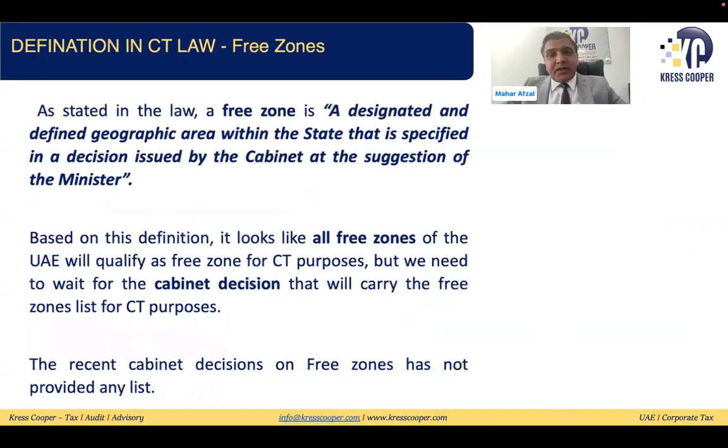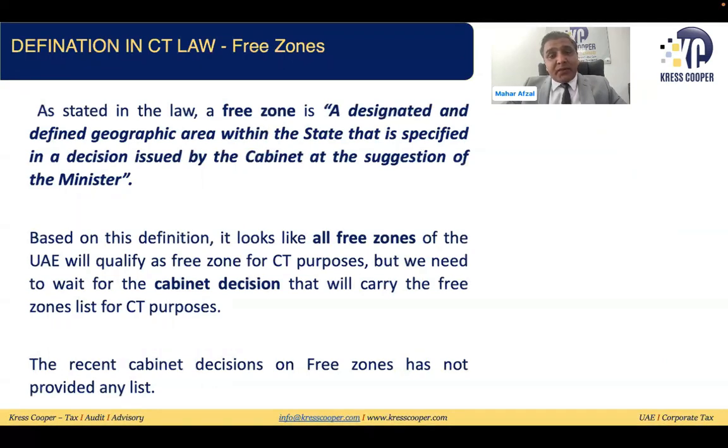The definition of free zone has been given in the law, and the law says a designated and defined geographic area within the state that is specified in the decision issued by the cabinet at the suggestion of the minister. This is called free zone. So free zone is a designated and defined area. But the important thing is that it has to be specified in the decision issued by the cabinet at the suggestion of the minister.